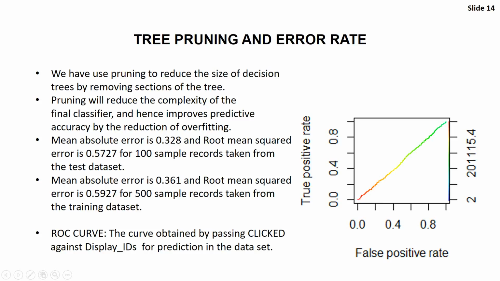And when we applied evaluation on our decision trees, we observed that the graph is not that suitable for our data set. So as we can see, the graph is obtained between false positive rate and true positive rate, and the graph is not that reliable for our data set compared to other models.